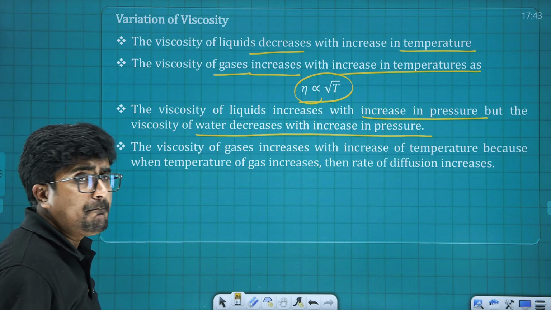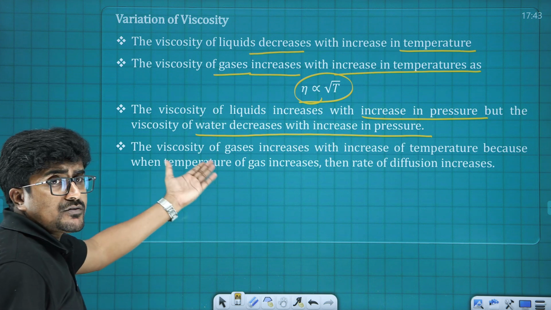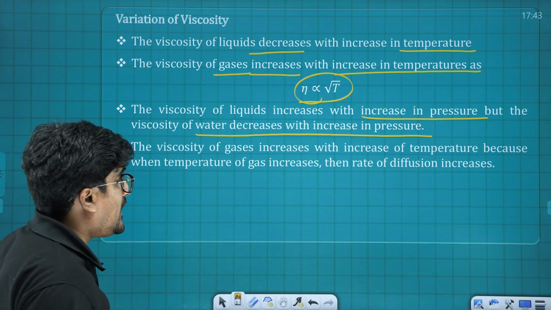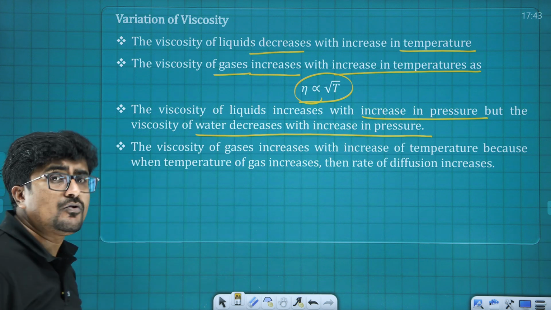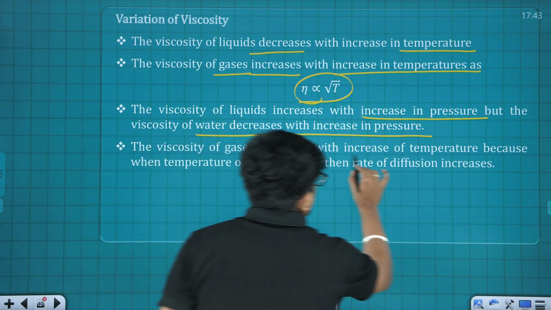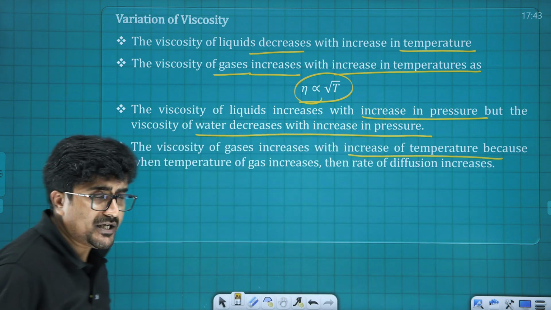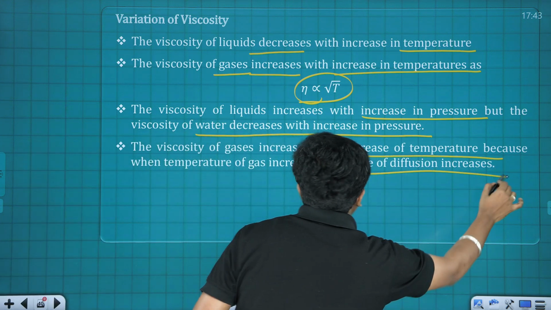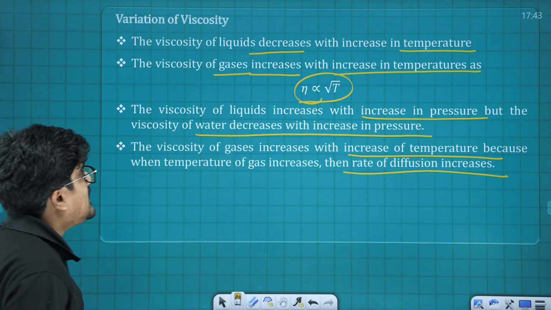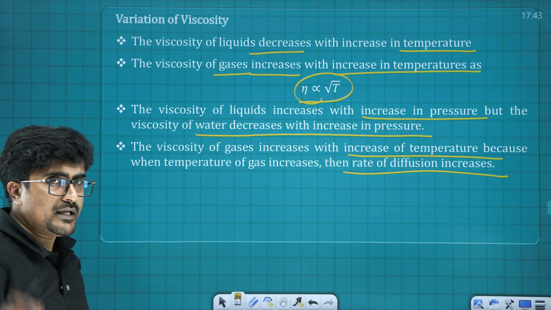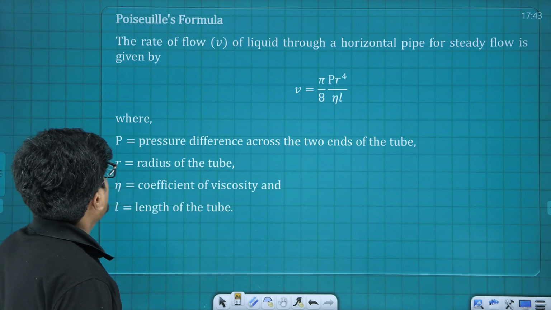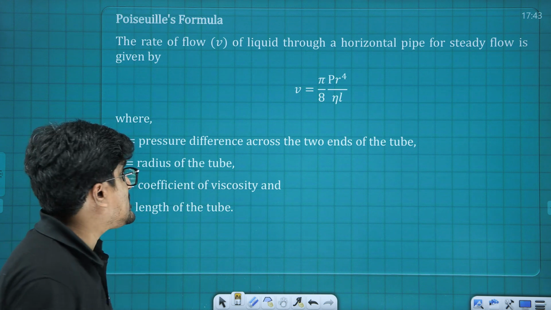And the next one is the reason behind the change in viscosity of a gas with increase in temperature. Basically, for a gas, the reason for the viscous force is diffusion, and whenever we increase the temperature, the rate of diffusion increases. That is why there is an increase in viscosity in the case of a gas. Was that okay? Now, let me tell you about Poiseuille's formula.